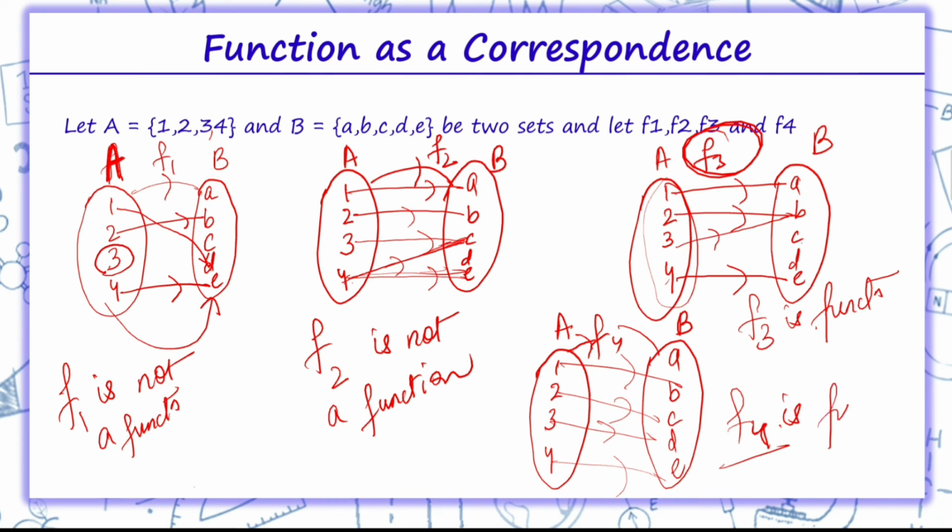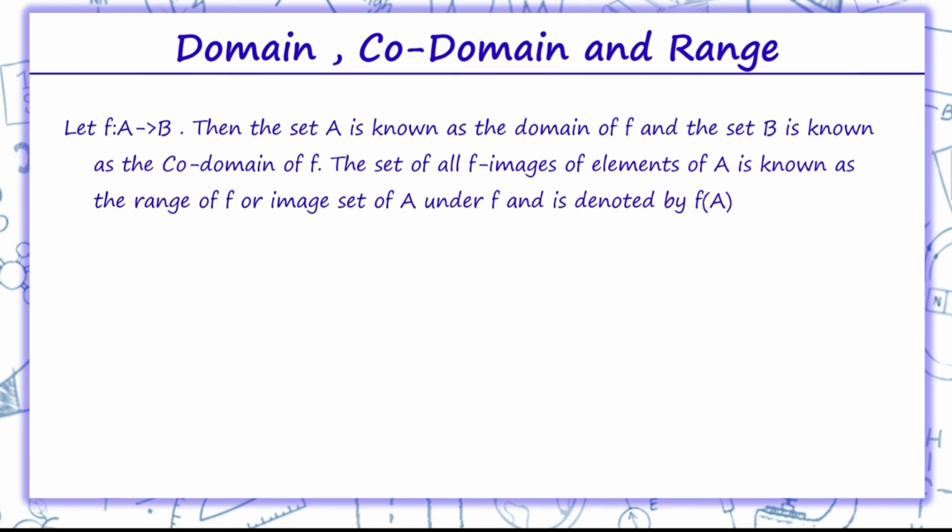Why is F4 a function? Because all elements of A are associated with B, and they are associated with a unique element in set B. Therefore, F3 and F4 are considered functions, but F1 and F2 are not functions.